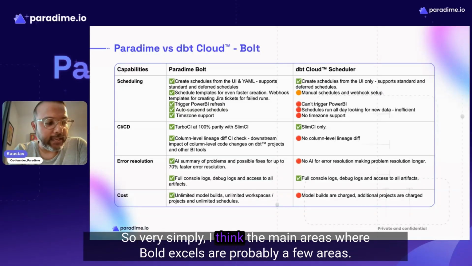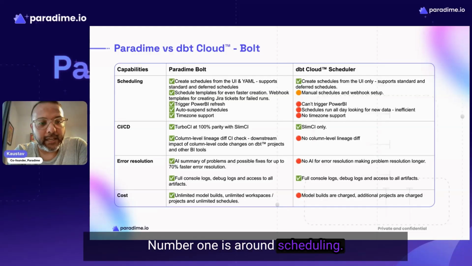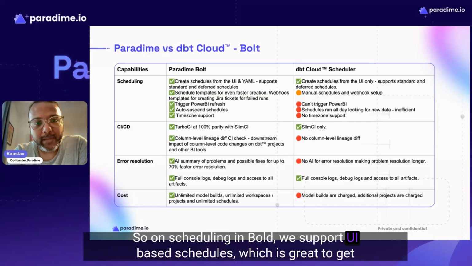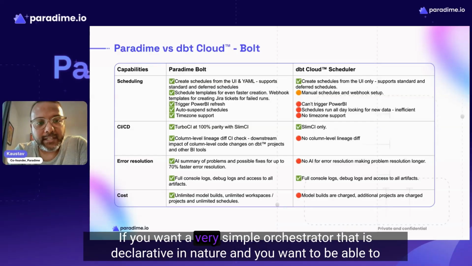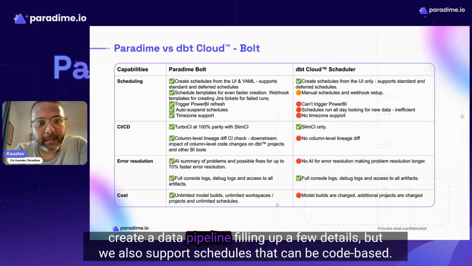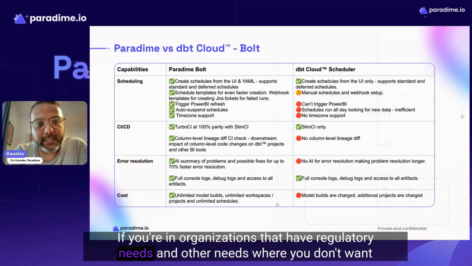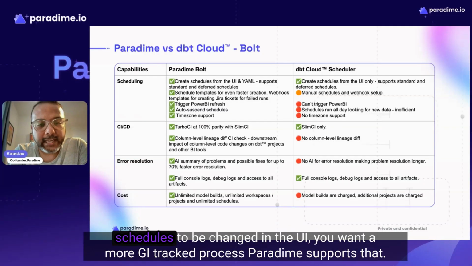So very simply, I think the main areas where Bolt excels are a few. Number one is scheduling. On scheduling in Bolt, we support UI-based schedules, which is great to get up and running in less than 30 seconds. If you want a very simple orchestrator that is declarative in nature and you want to be able to create a data pipeline by filling up a few details. But we also support schedules that can be code-based. If you're in an organization that has regulatory needs and other needs where you don't want schedules to be changed in the UI, you want a more Git-tracked process, Paradime supports that.